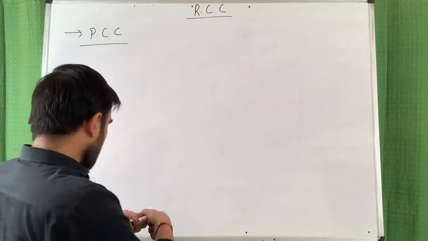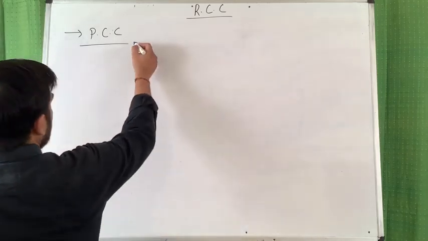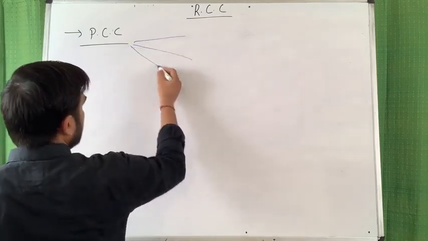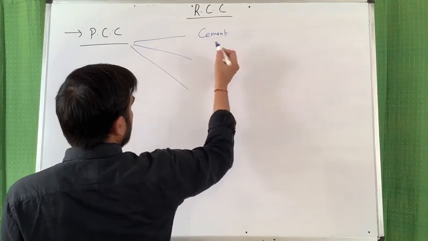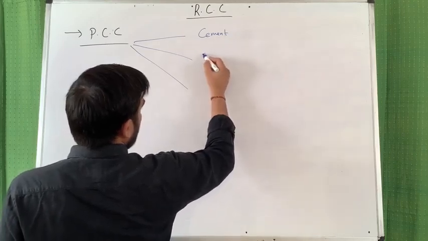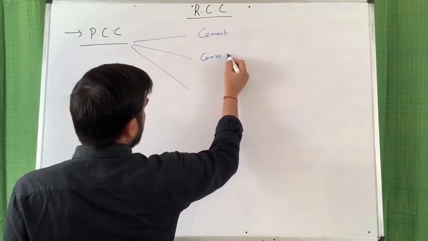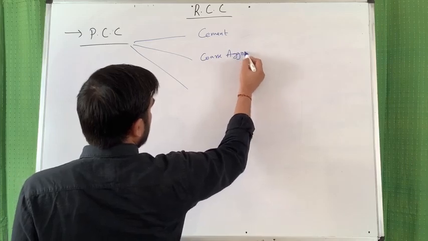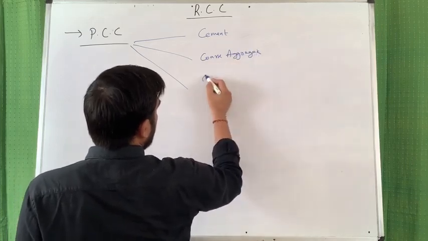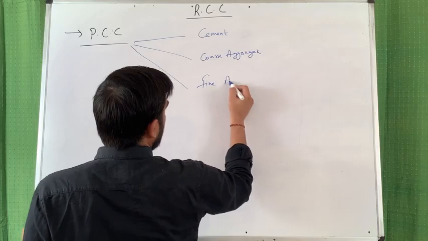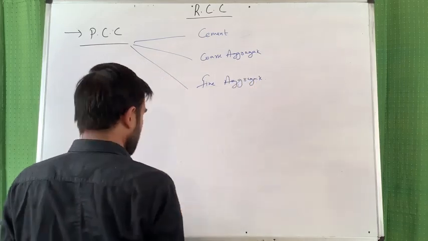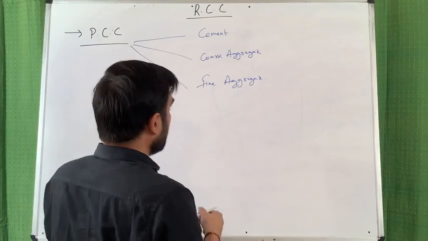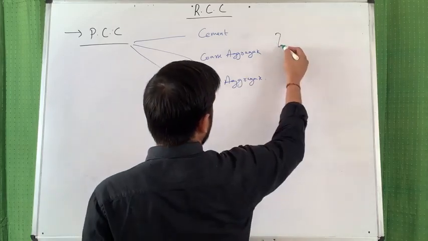So I can say this PCC is the combination of cement, coarse aggregate and fine aggregate. Yes, obviously with water.